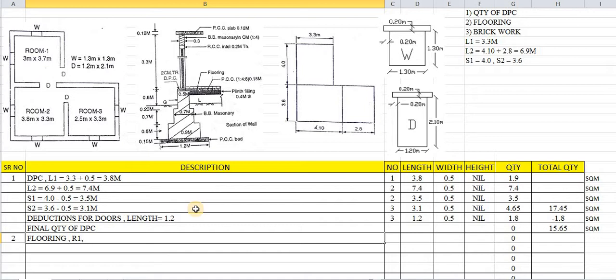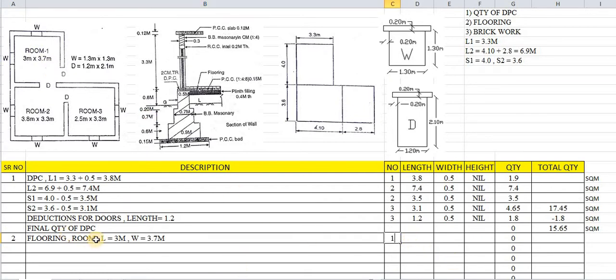For room number 1, we will consider first its length, L. What is the length of this room? 3 meters. What about the width of the room? The width has been taken as 3.7 meters. How many of these rooms are there?